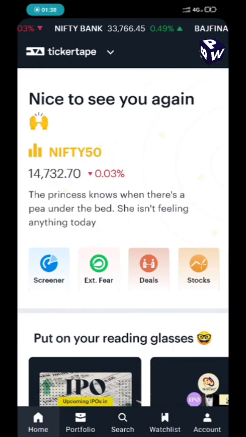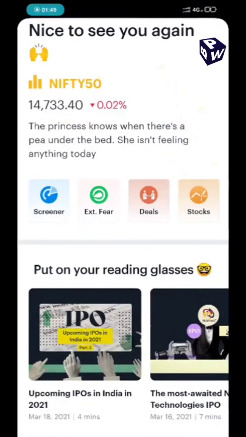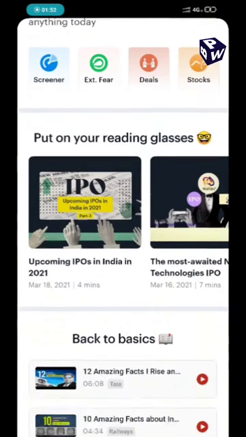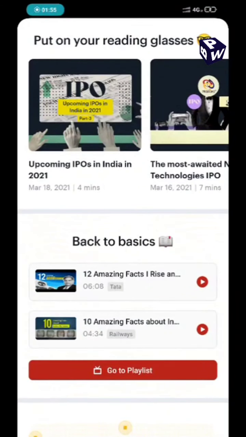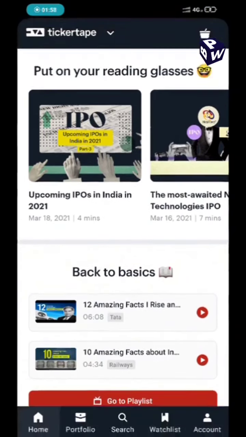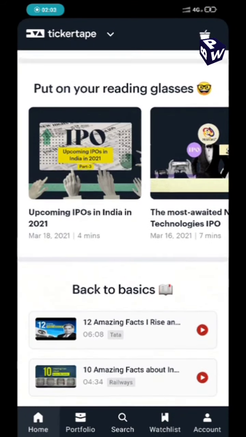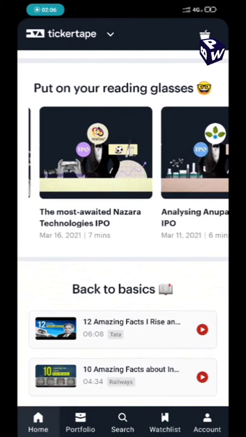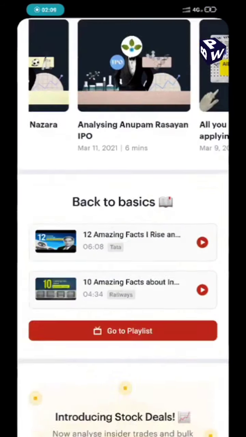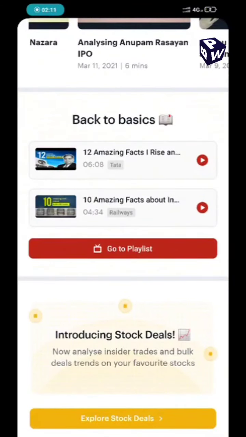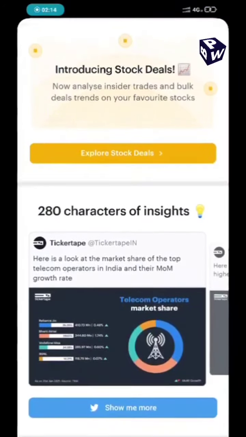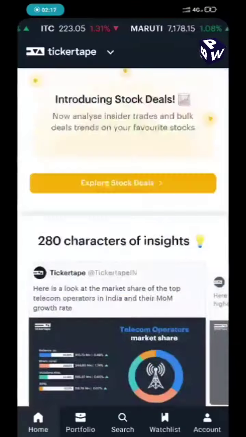So this is the interface of this game. यहाँ पर आप देख सकते हैं on the top side horizontally scrolling different stocks and their percentage changes. You can see Nifty 50 movement here, and there are lots of things to explore in this app. For example, you can read about different informations like IPO, that is the upcoming IPOs in India, the most awaited Nazara Technologies IPO, different types of IPOs, and you can see some videos on the basics and explore many things.